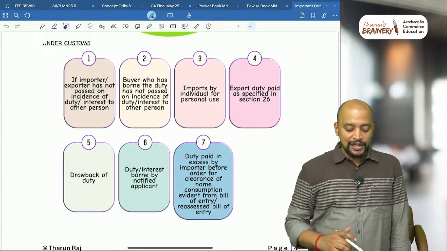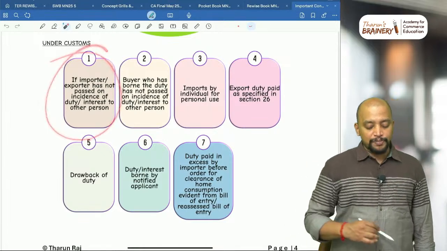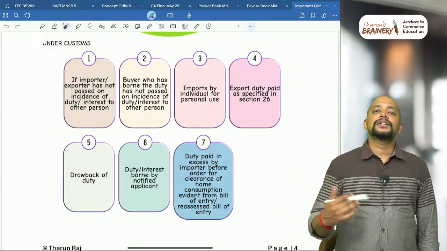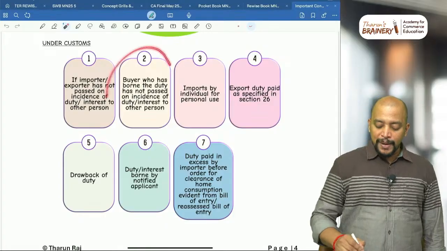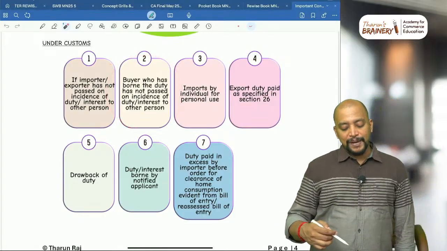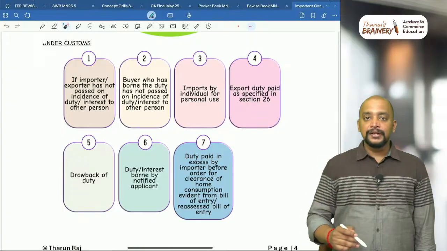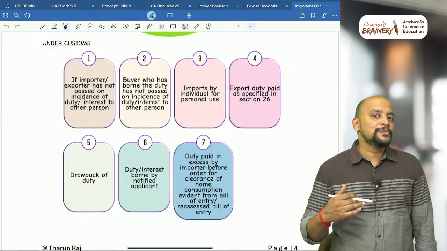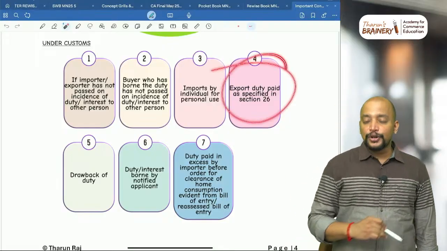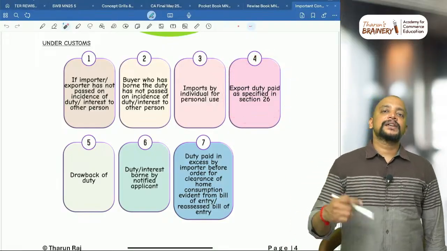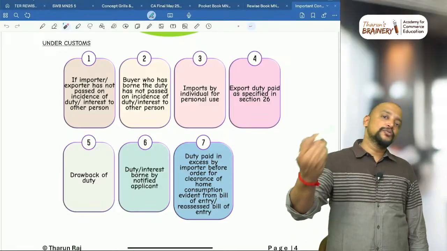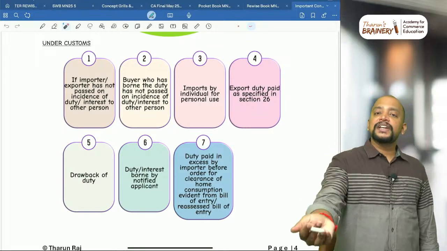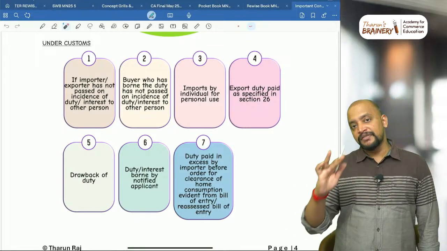prove unjust enrichment. What is that? If the importer or exporter has not passed on the incidence of duty or interest to any other person. So the importer is only bearing the burden, or the buyer who has borne the duty has not passed on the incidence to any other person. Then imports by an individual for personal use, as they are only consuming. Then export duty paid under section 26. So sometimes we will export and the same goods exported will be returned back. At the time of export, we would have paid some export duty. So when it is coming back, we don't have to prove unjust enrichment, we can claim the refund.